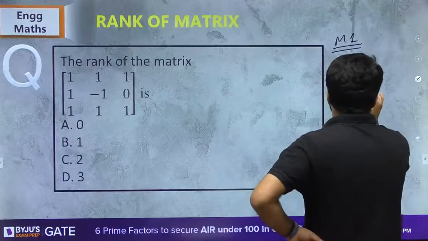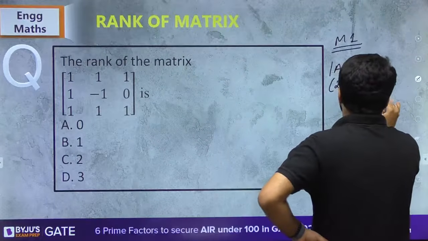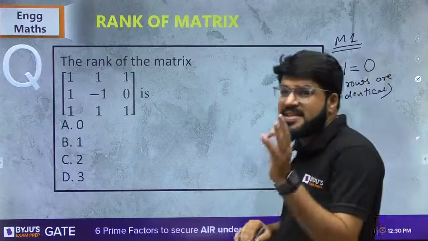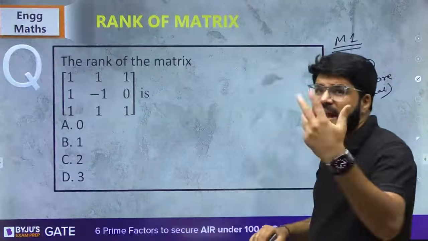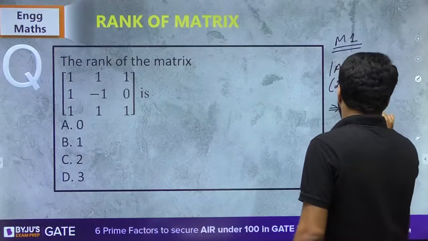Two rows are identical, so the determinant has to be 0. And because there is a 0 determinant for a square matrix, its rank cannot be 3. So rank definitely cannot be 3.